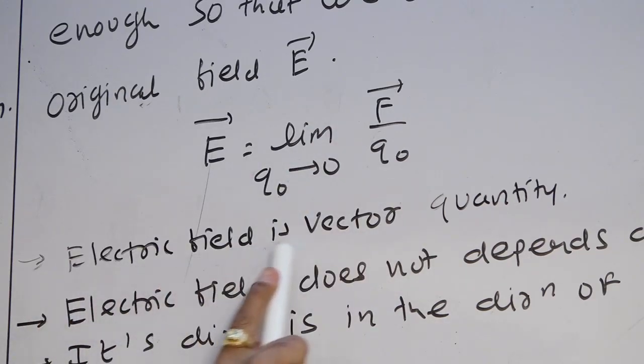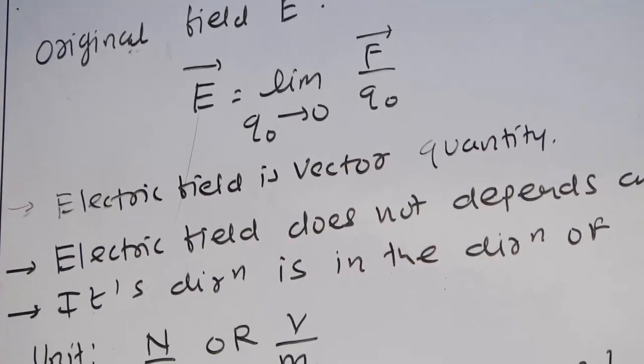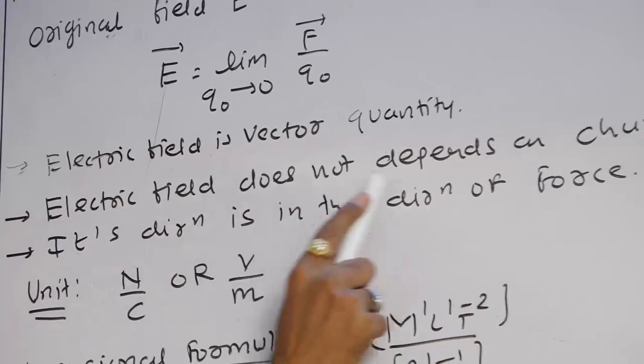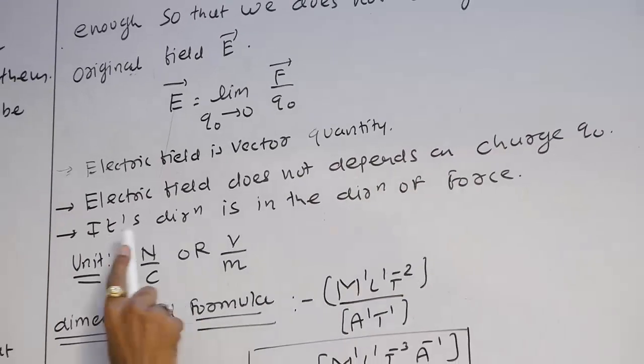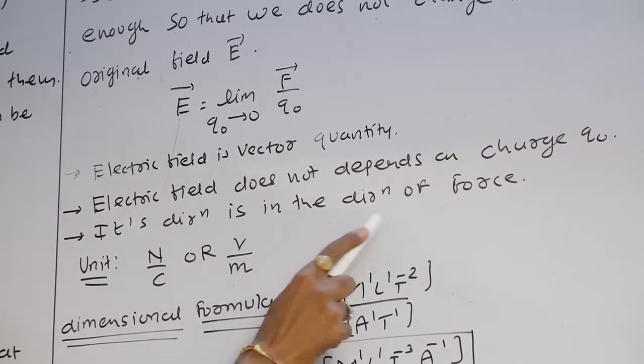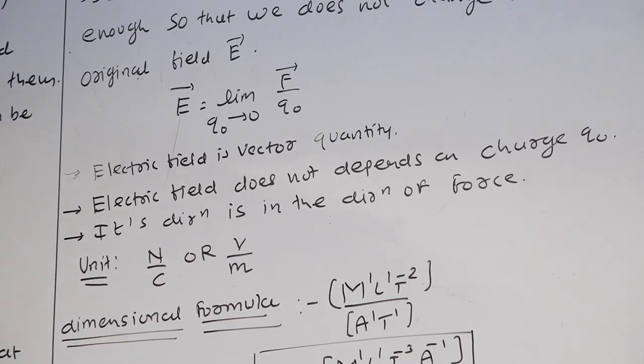Student, electric field is which quantity? Vector quantity. This electric field does not depend on the charge Q0, and the direction of the electric field is in the direction of the force.